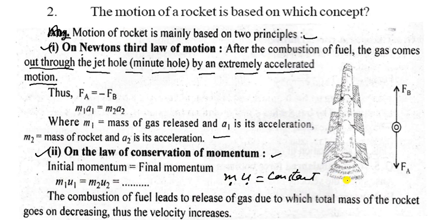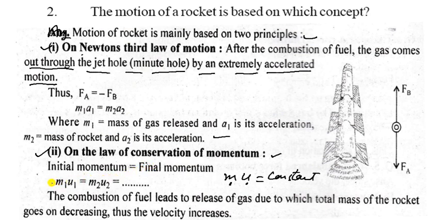Now the second reason: initial momentum and final momentum. Mu is equal to constant, that is the law of conservation of momentum. The combustion of fuel leads to the release of gas, due to which the total mass of the rocket goes on decreasing. Thus the velocity increases.